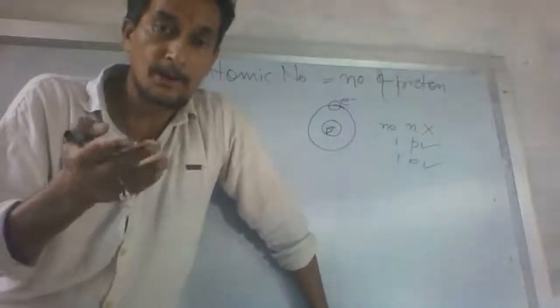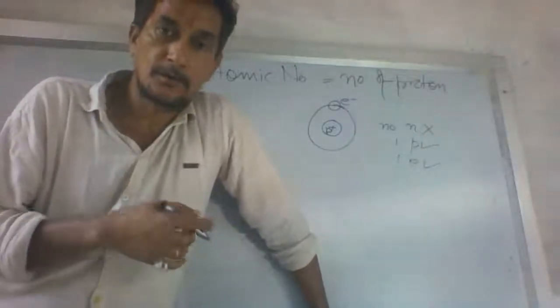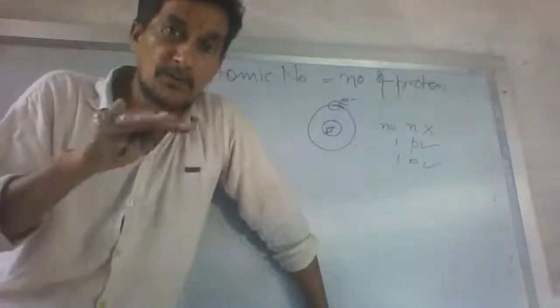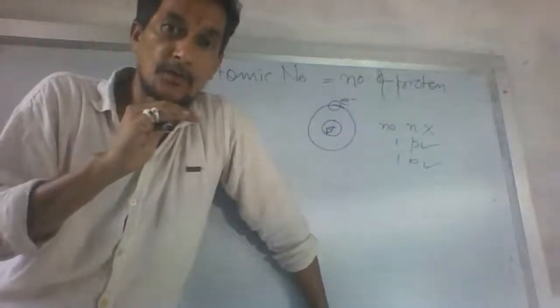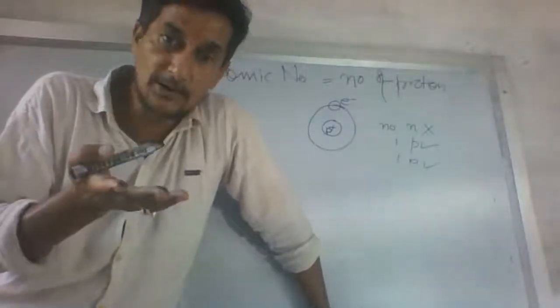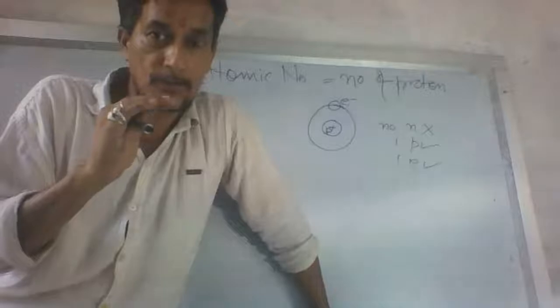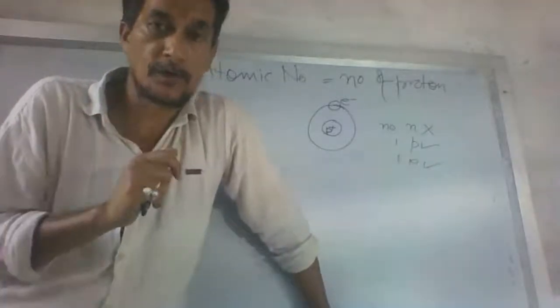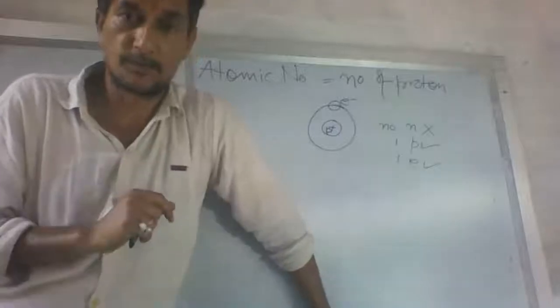If an atom can be deprived of an electron or can gain an electron, it means the electron's position is not stable, or the electronic number is not stable. Then what is the stable thing? The stable thing is the positively charged particle, that is the proton. Hence, the atomic number is always given by the number of protons because they are stable.